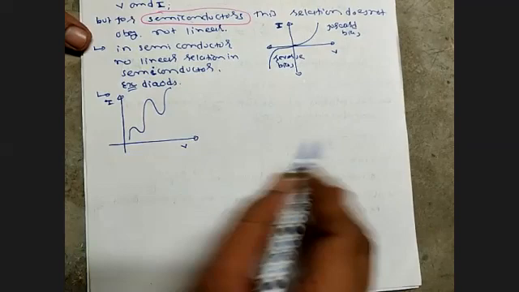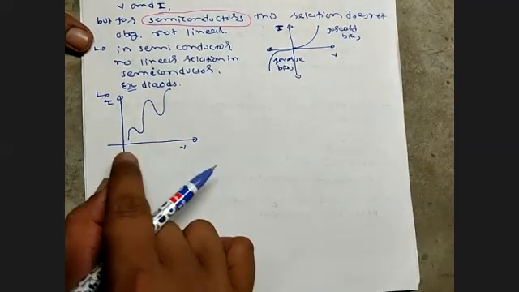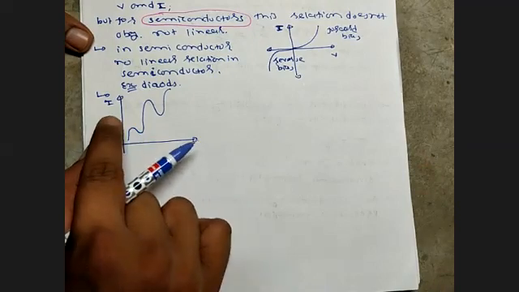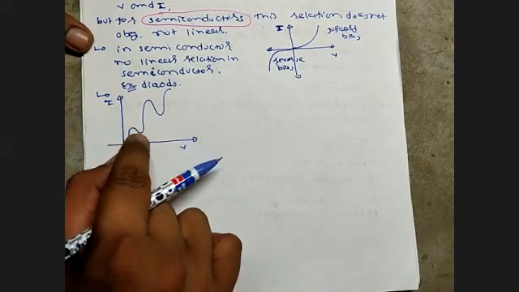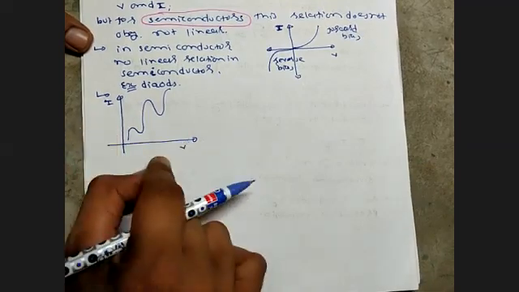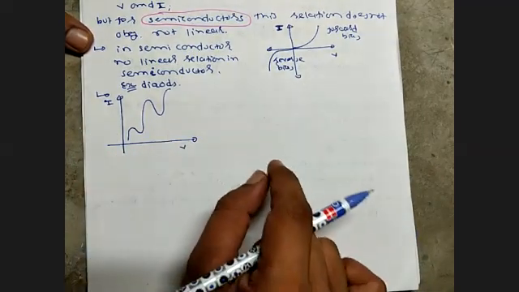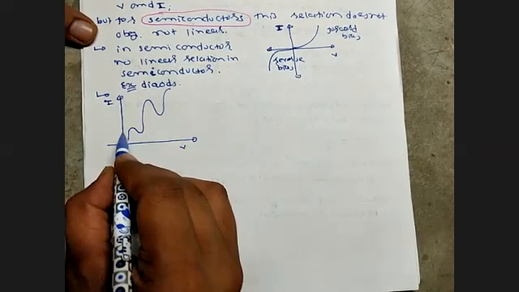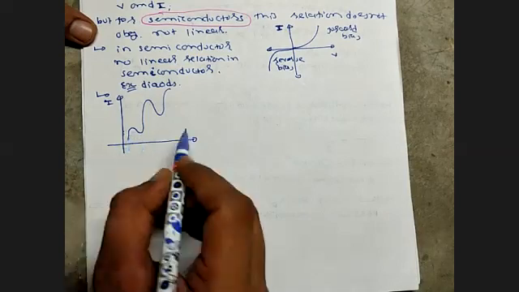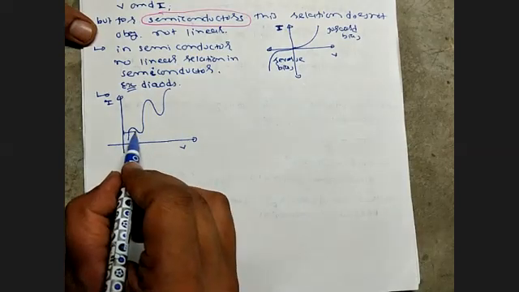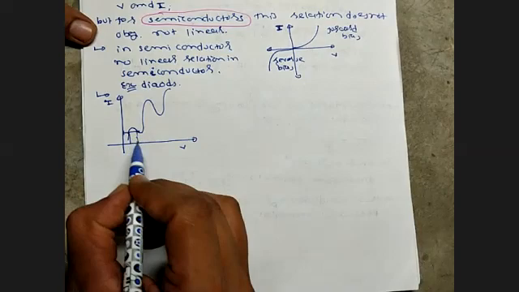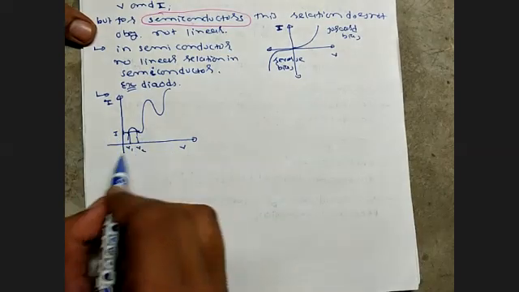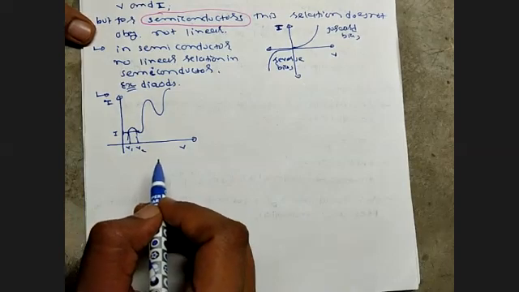At some voltage the current abruptly increases, and at some instant the current abruptly decreases. In this I versus V graph, for one particular value of current we obtain two voltages, V1 and V2. This is the case in a tunnel diode.